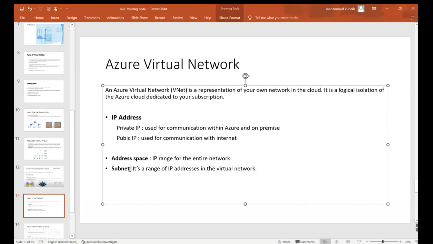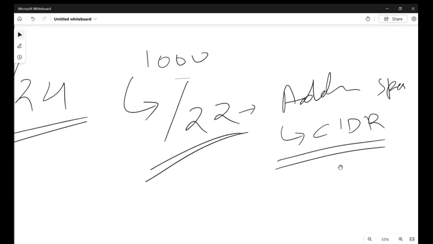Now we have something called subnet. Subnet is very important. Understanding address space and subnet is very important in Azure, otherwise you'll have great difficulty understanding the concepts or doing the deployment. Okay, now let's talk about subnet. What is a subnet? As I told you, let's say you have taken /24, which is 255 IP addresses, right?